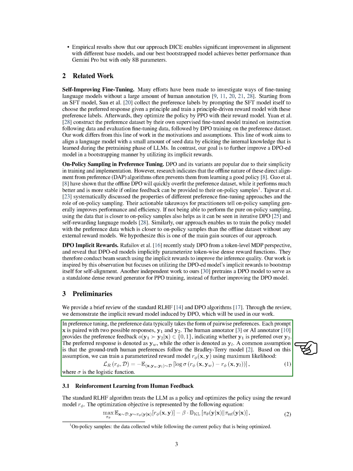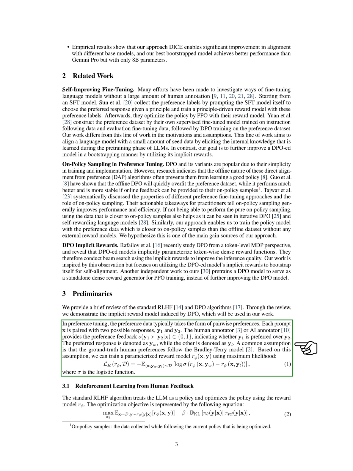A human or AI annotator gives feedback, o in {0, 1}, to show which response is preferred. The preferred response is labeled as y_w, and the other as y_l.